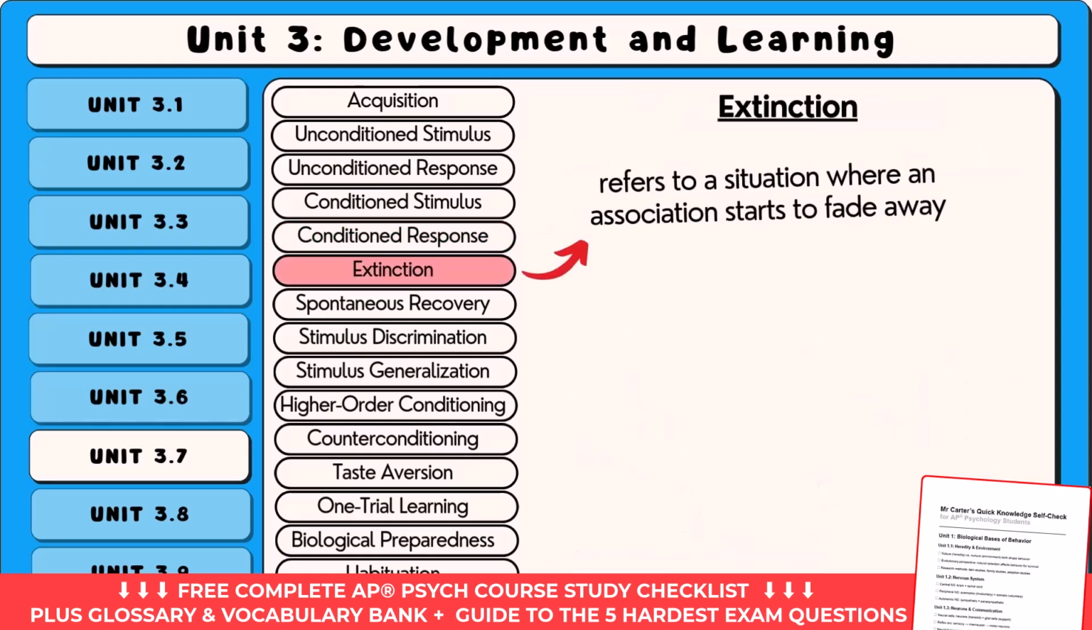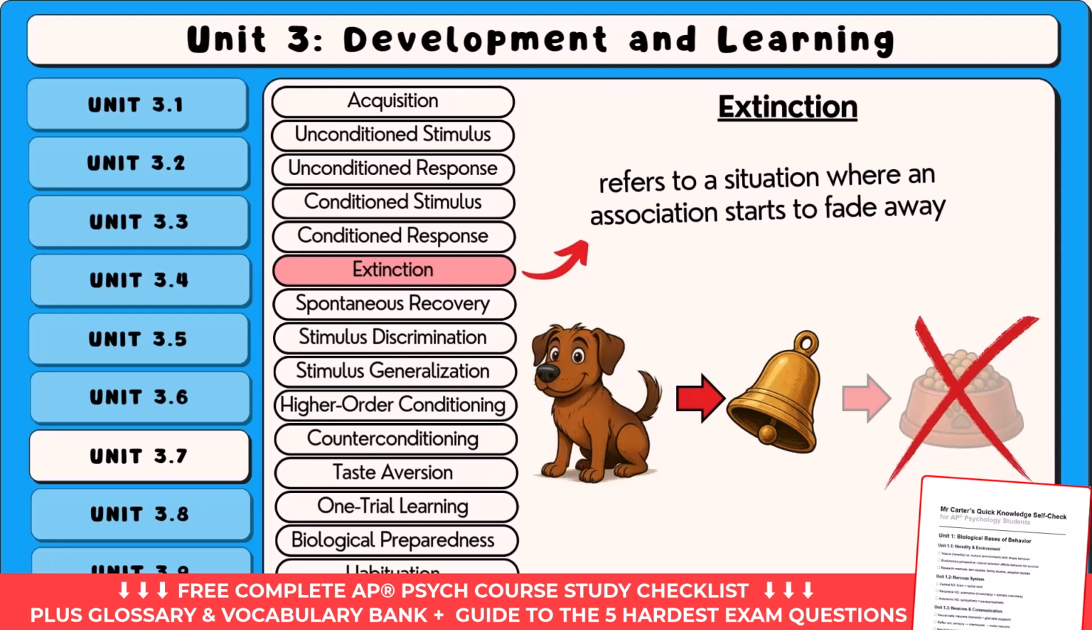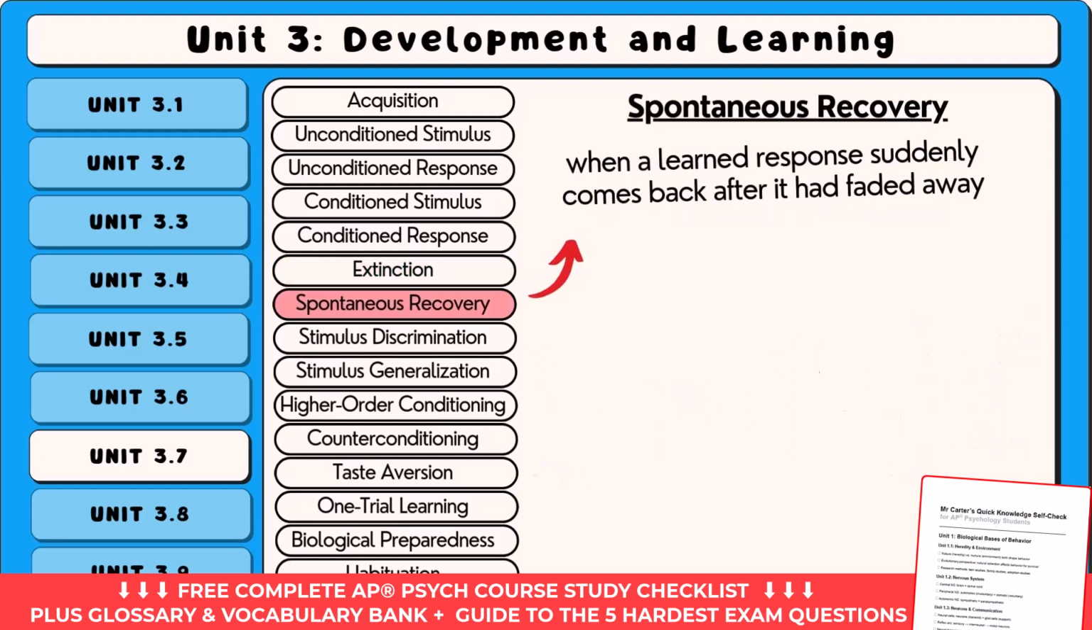Extinction is what happens when an association starts to fade away. Let's say the dog hears the bell, but now food never comes after it. Over time, the dog will stop drooling when it hears the bell because it learns that the bell doesn't mean food anymore. The reaction has died out, which is why it's called extinction. It doesn't mean the dog forgot completely. It just stopped responding the way it used to.